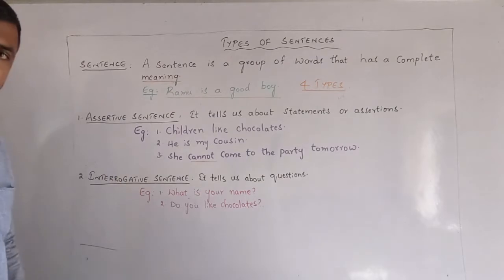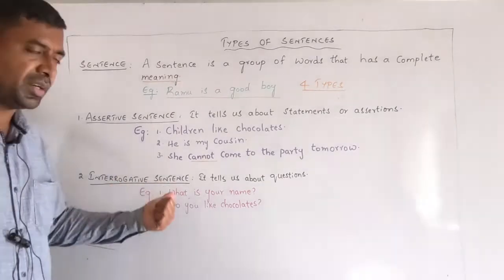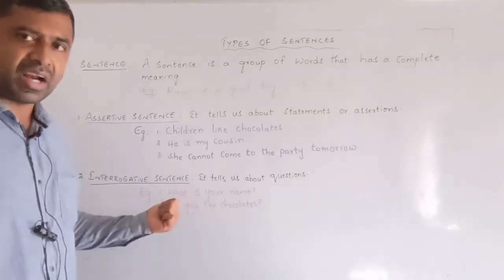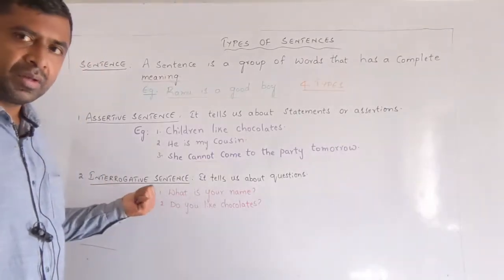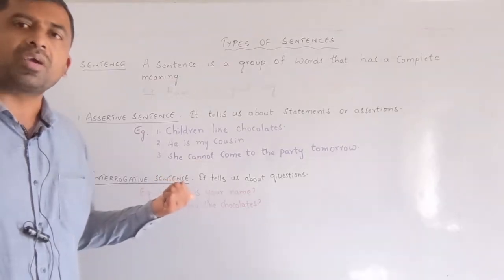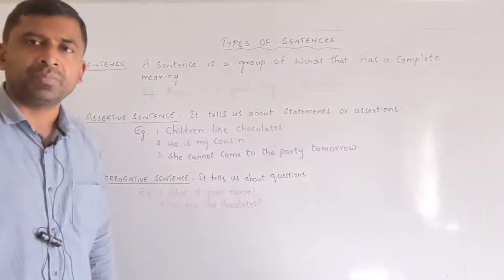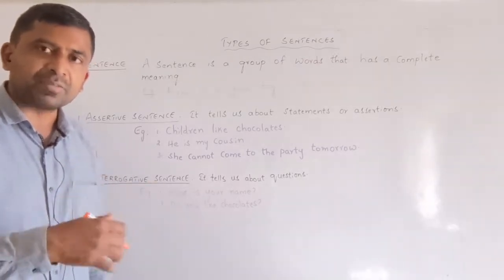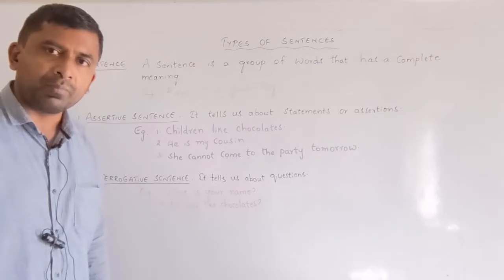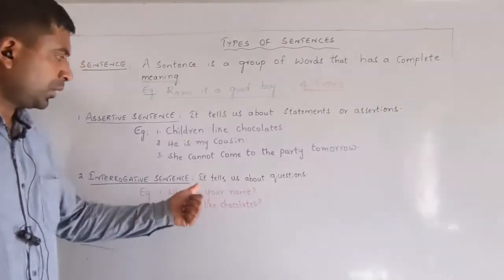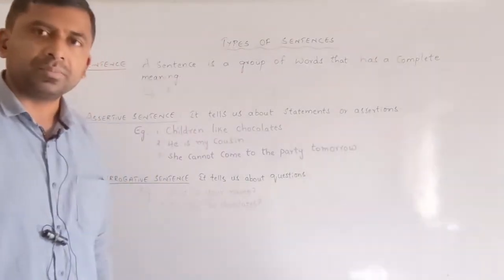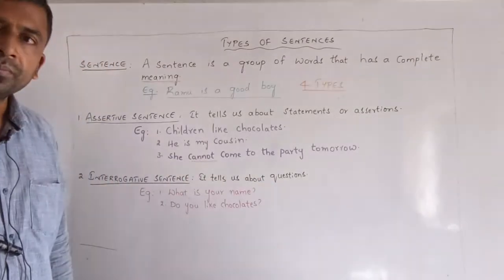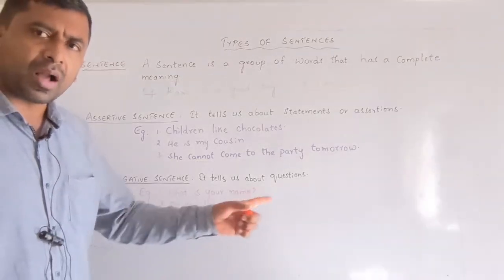The second type of sentence is the interrogative sentence. What is interrogation? This interrogative is an adjective form. This term is taken from the word interrogation. Interrogation means to question someone. That means you are expecting something from someone. You question someone. An interrogative sentence tells us about questions. All the question forms come under interrogative sentences.